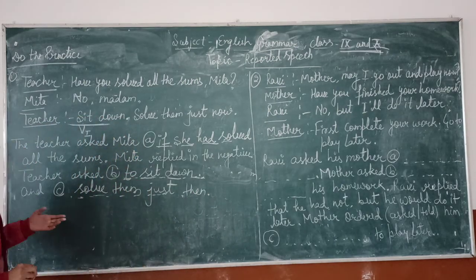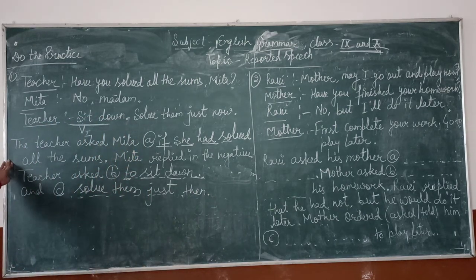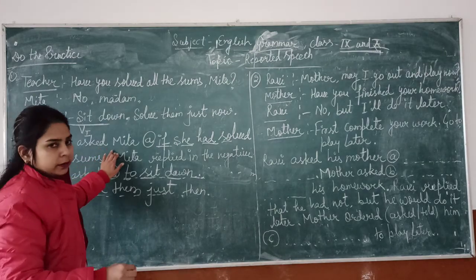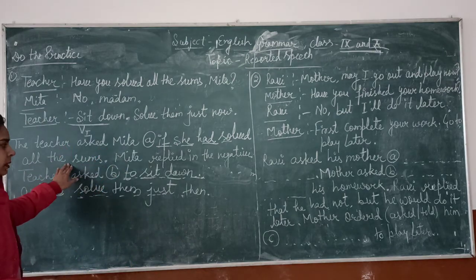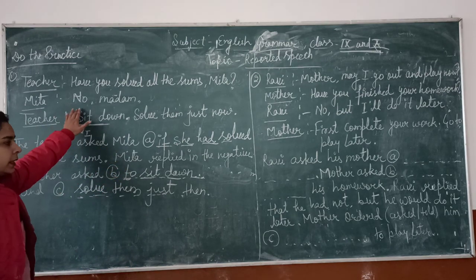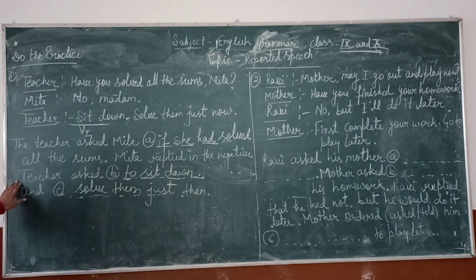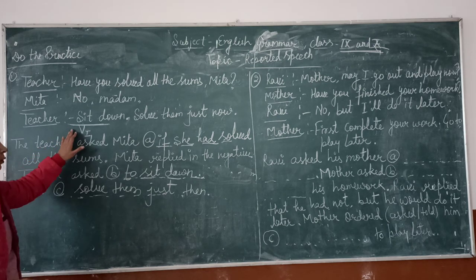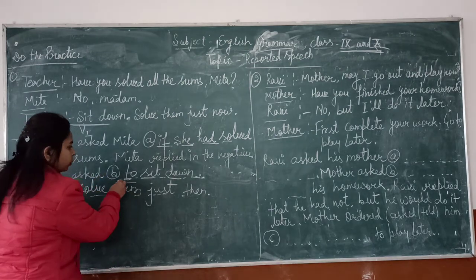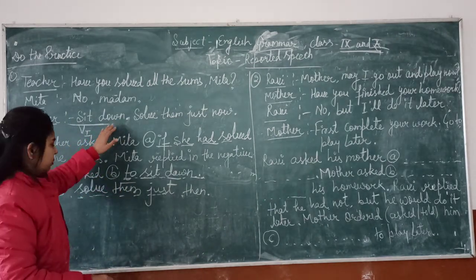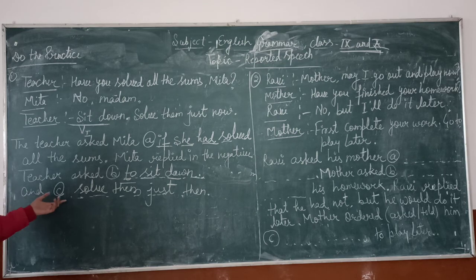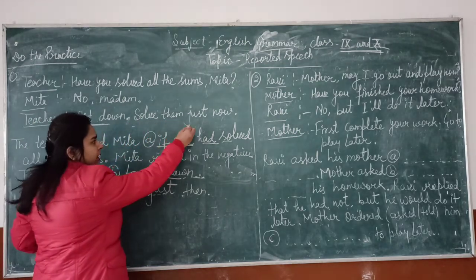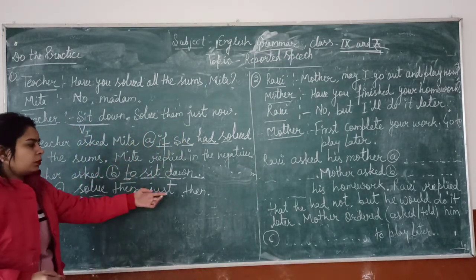You got it, students? The teacher asked Meeta if she had solved all the sums. Meeta replied in the negative sense. Teacher asked, sit down, solve them just now. This sentence is an imperative sentence, so we have to use here connective to: sit down and solve them just now will be changed into then.